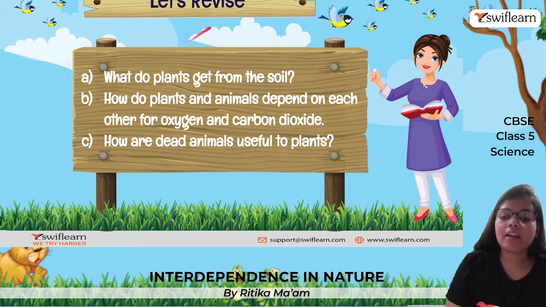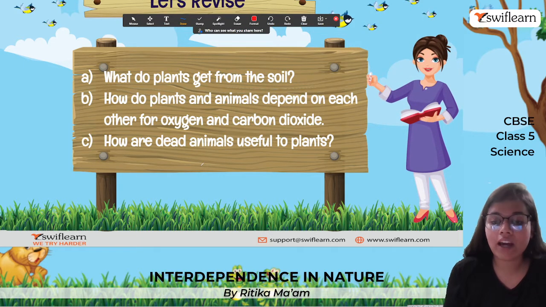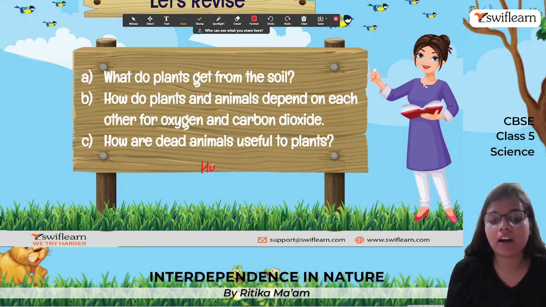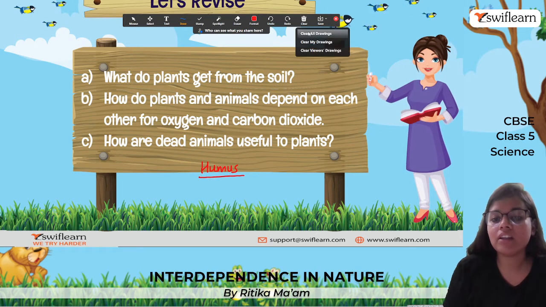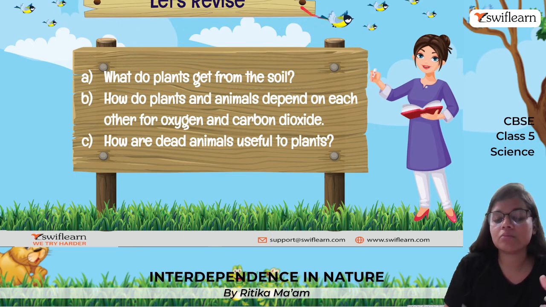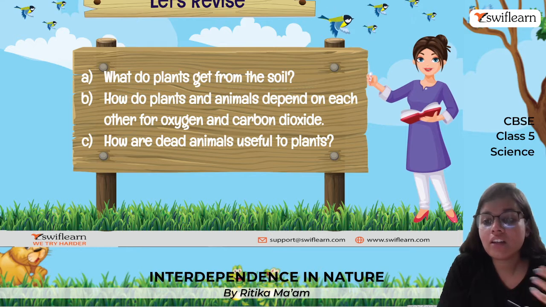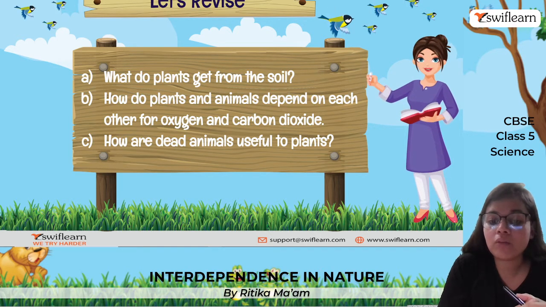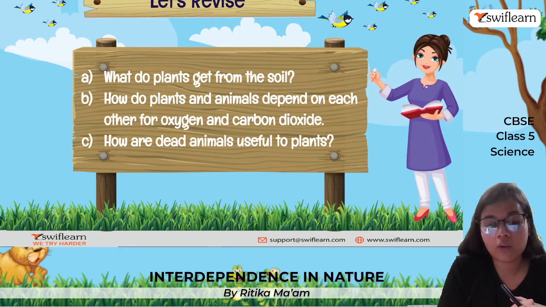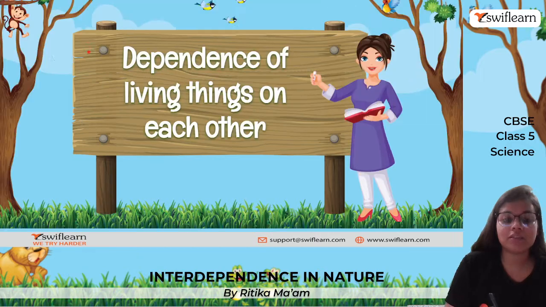How are dead animals useful to plants? So what happens over the course of time is that the dead animals and the dead plants are converted into humus, okay, by the various microorganisms. This humus is very rich in various organic matter, which is very helpful for the plants for their growth. So this is how dead animals become useful to the plants.